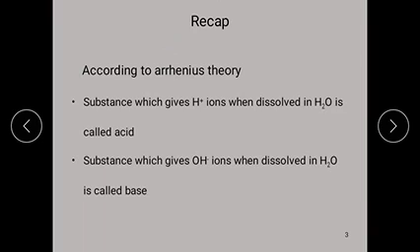The theory is only applicable for substances which are dissolved in water, that means only for aqueous solutions.